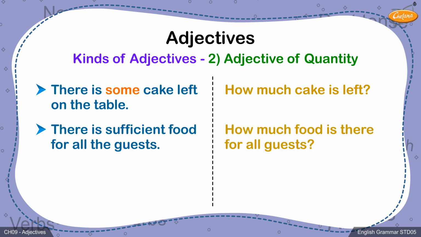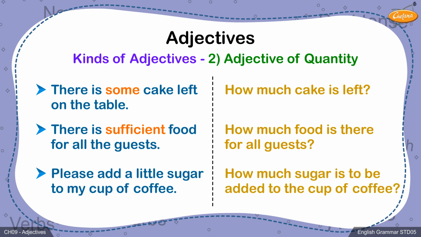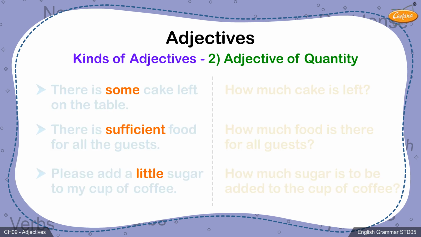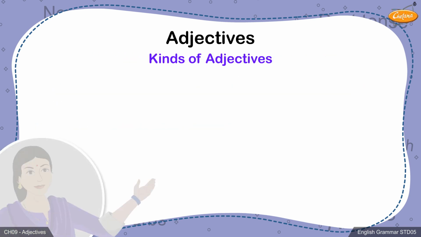How much food is there for all the guests? Sufficient. Please add a little sugar to my cup of coffee. How much sugar is to be added to the cup of coffee? Little. All these words, some, sufficient, little, give more details about the quantity of different nouns such as cake, food, and sugar, and therefore these words are adjectives of quantity.